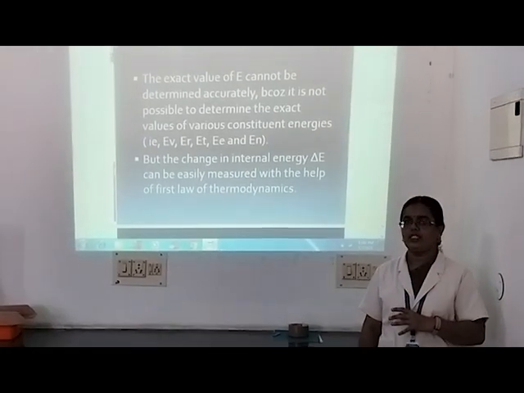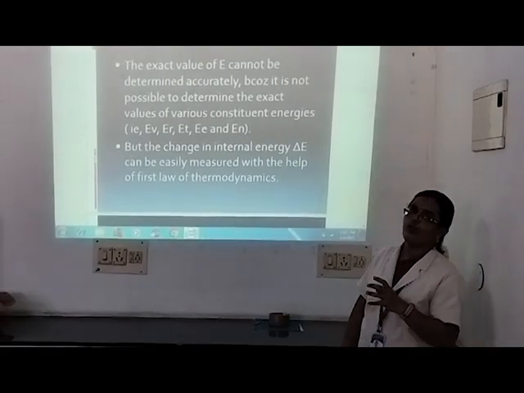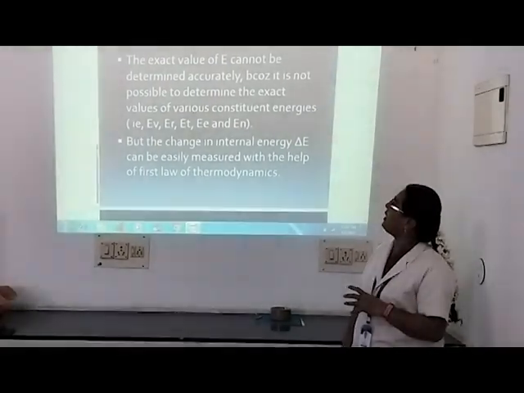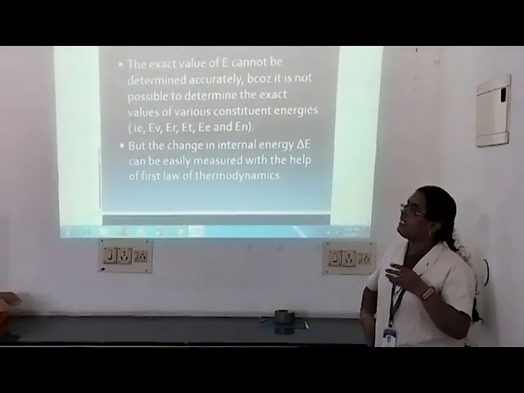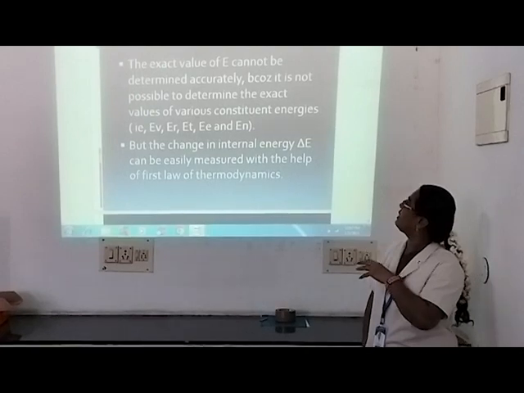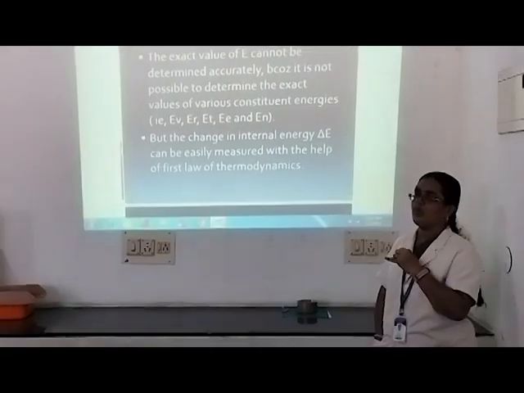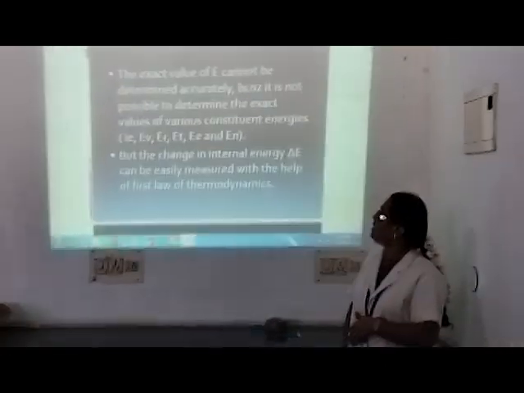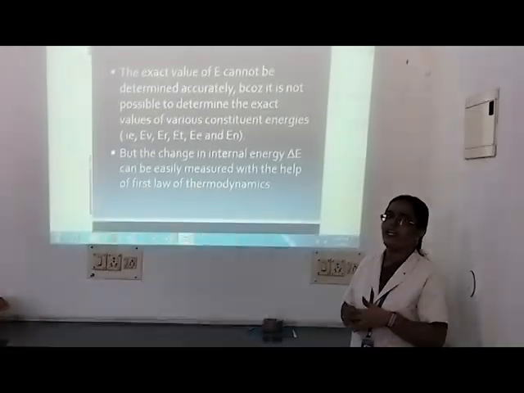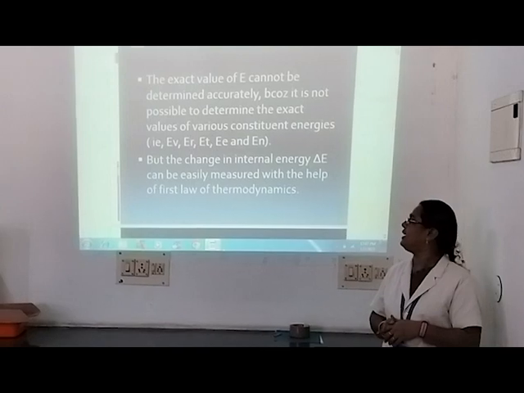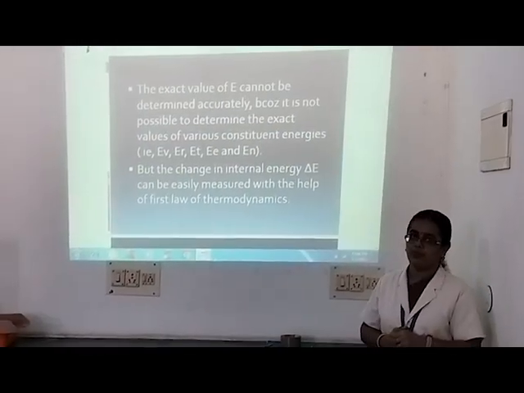So the exact value of internal energy cannot be determined accurately, because it is difficult to measure the values of vibrational energy, rotational energy, translational energy, electronic energy and potential energy. Therefore we can measure only the change in internal energy, that is delta E or delta U, with the help of the first law of thermodynamics.